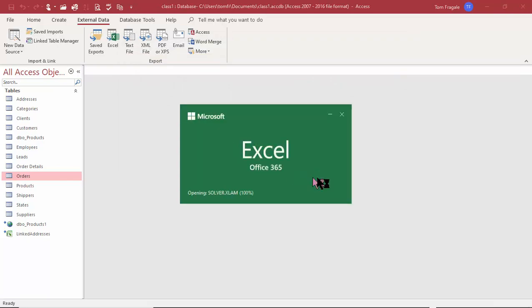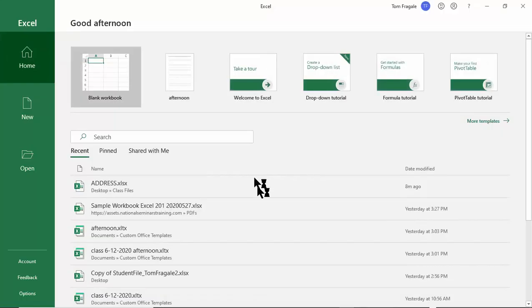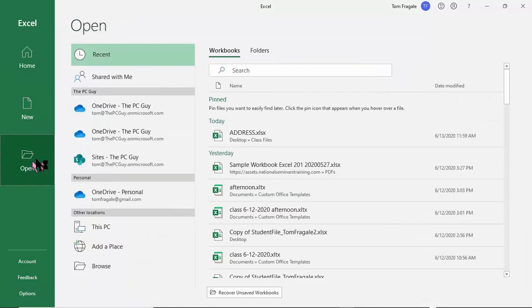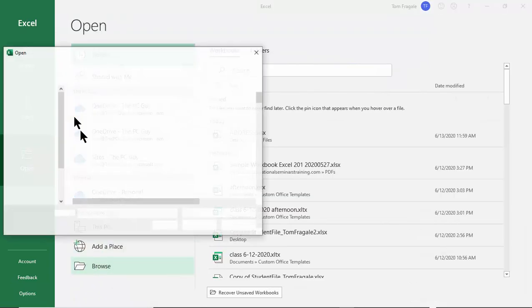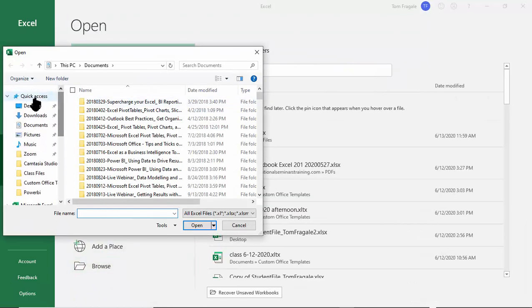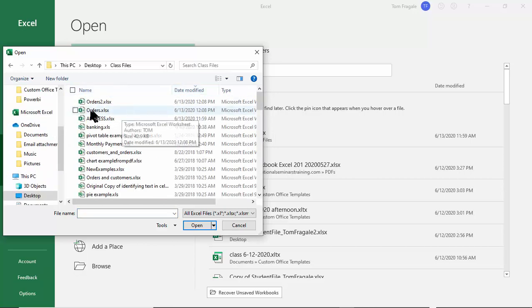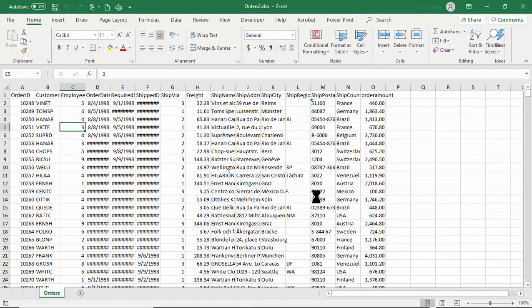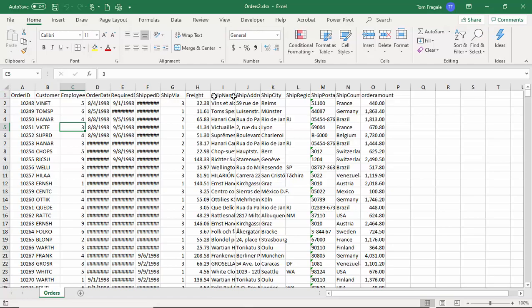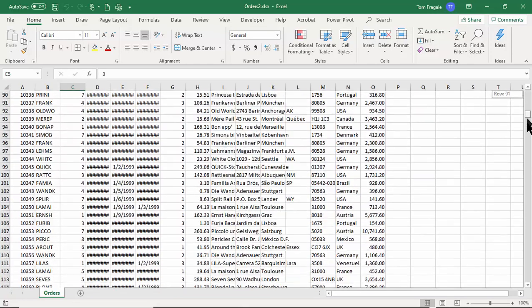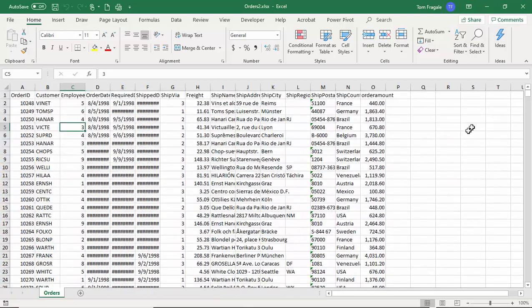So I'll go back to Excel really quickly. And then I'll pick on open. And I think that it put that into the desktop folder. And there it is. So I'll pick on orders 2 and I'll pick on open. And now notice how the field names are up top and then it shows all of the records. So we were able to export that directly from Access into Excel.